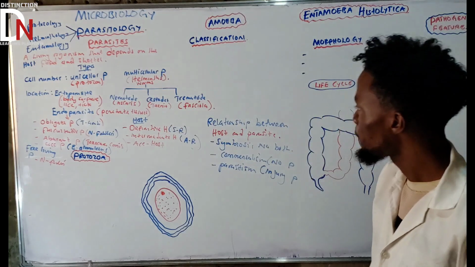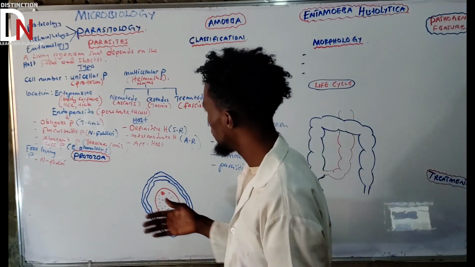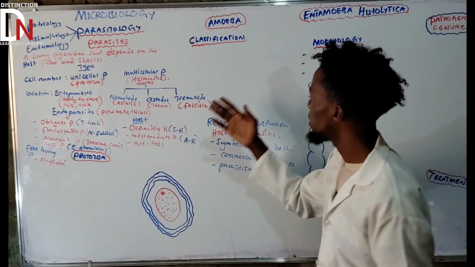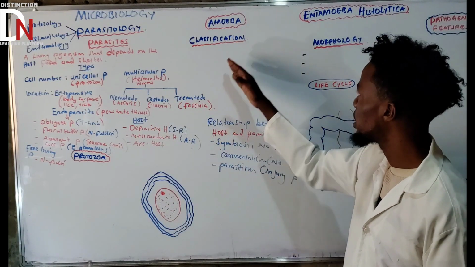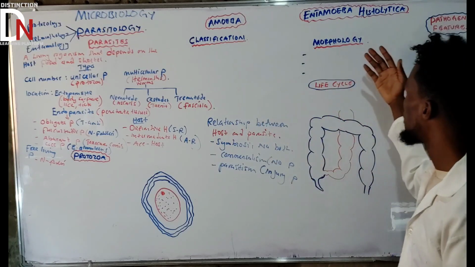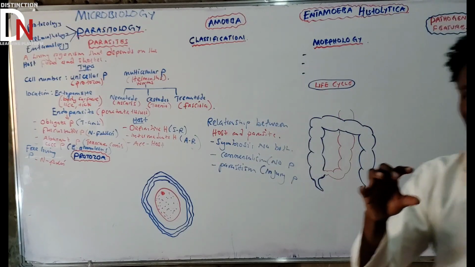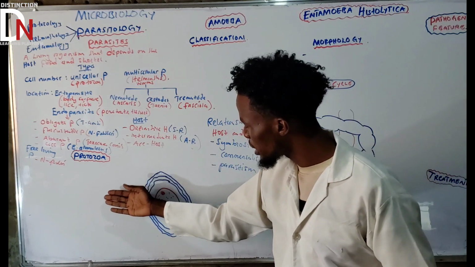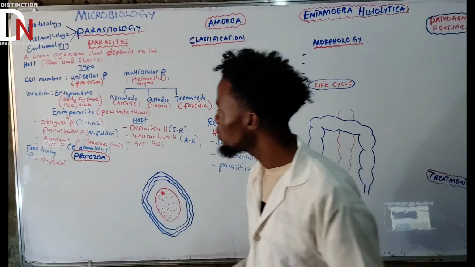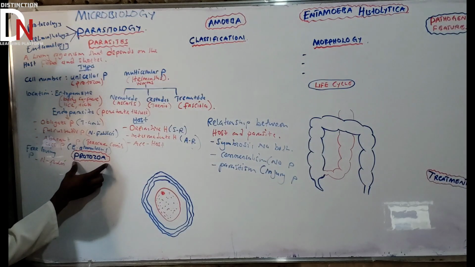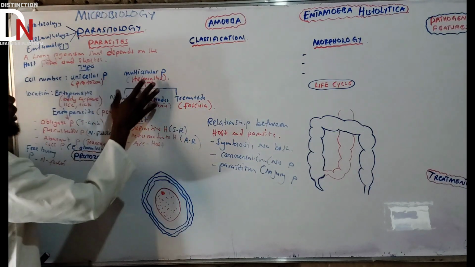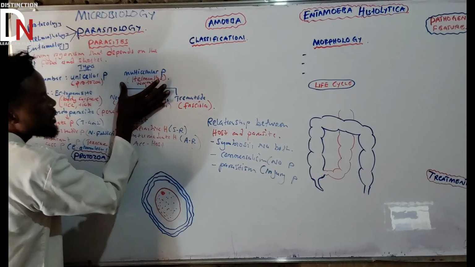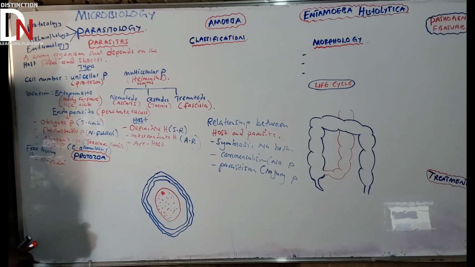Now, in the next video, we'll talk about the introduction to protozoa. After talking about the protozoa, we'll talk about amoeba classification, as well as Entamoeba histolytica. But just to give you an overview of what the protozoa look like: remember we said unicellular is protozoa, multicellular are worms or helminths. So let's talk a little about protozoa.